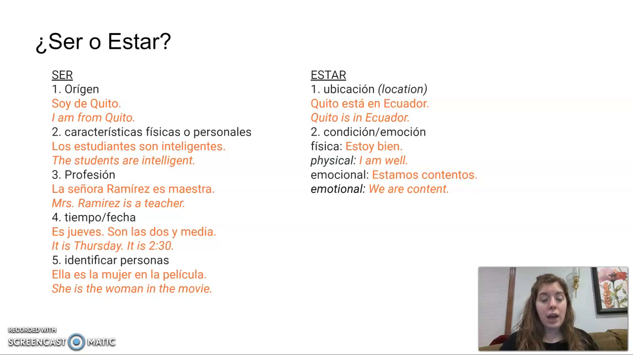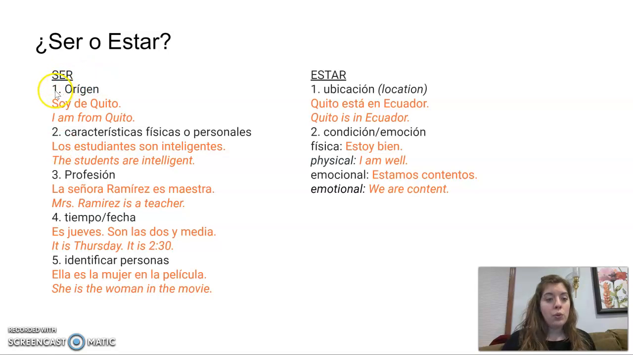Vamos a ver abajo las cosas diferentes en que usamos ser y usamos estar. So let's look at the different things or the different times that require ser versus estar.